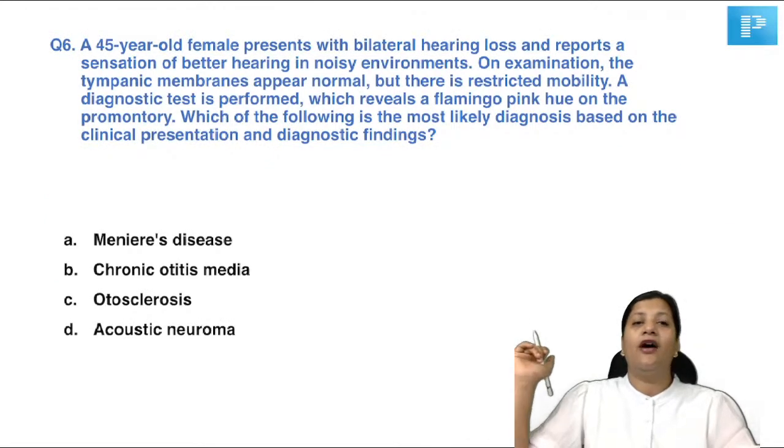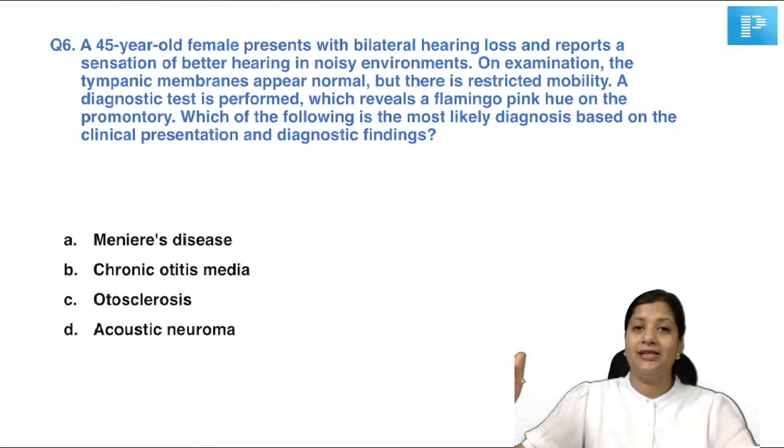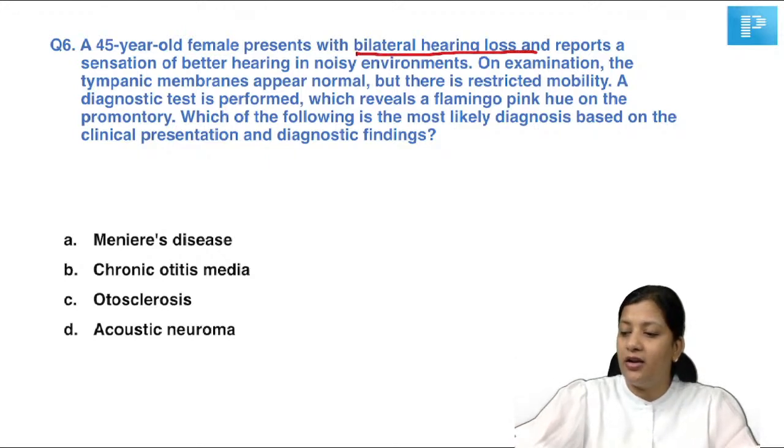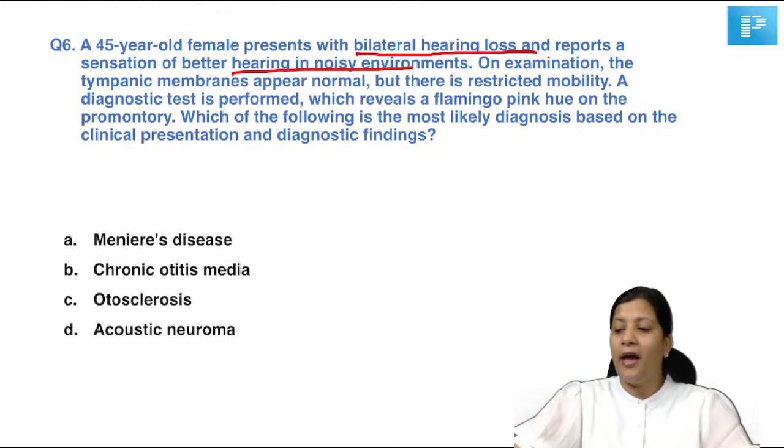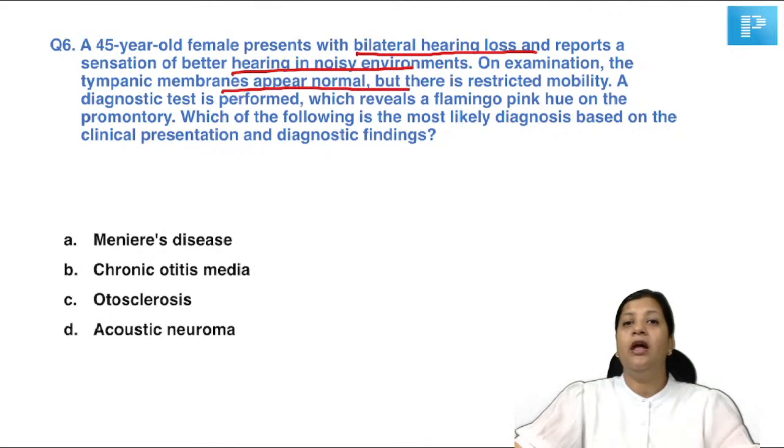Okay. A 45-year-old female presented with bilateral hearing loss and reports the sensation of better hearing in a noisy environment. Now, this itself is so much clue to your diagnosis. On examination, the tympanic membrane appears normal, but there is restricted mobility. A diagnostic test was performed which reveals a flamingo pink hue on the promontory. Which of the following is the most likely diagnosis based upon the clinical presentation and the diagnostic findings?